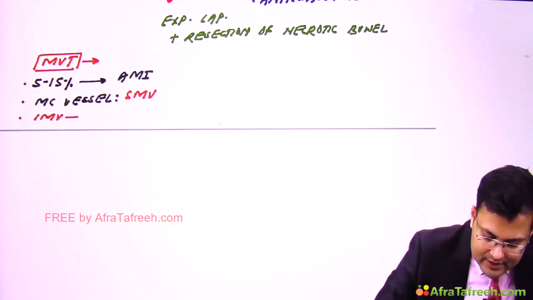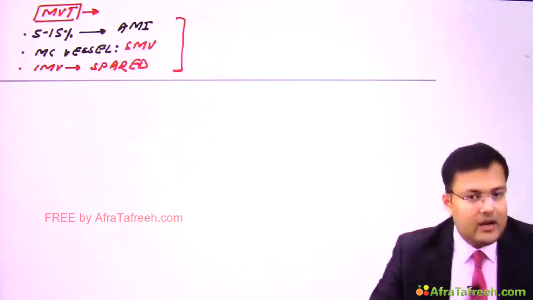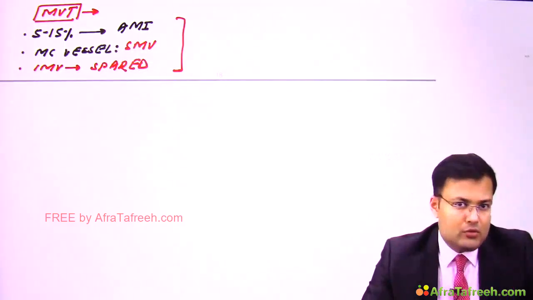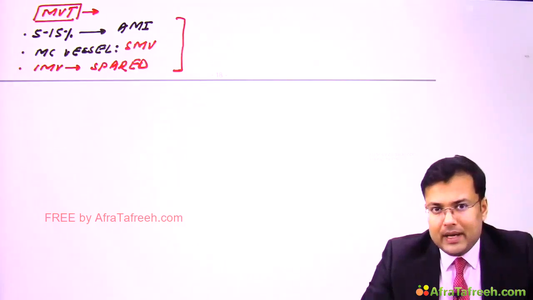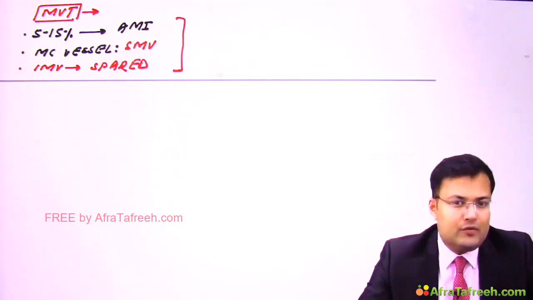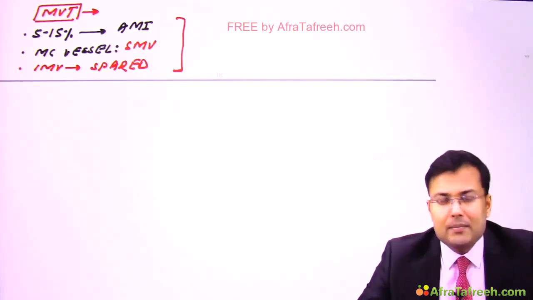Important point: the inferior mesenteric vein is generally spared. Clear? Now coming to the clinical features. Clinical features will be almost the same as acute mesenteric ischemia. So there is severe abdominal pain out of proportion to physical findings. These patients have persistent vomiting. There is diarrhea, hematochezia, melena.